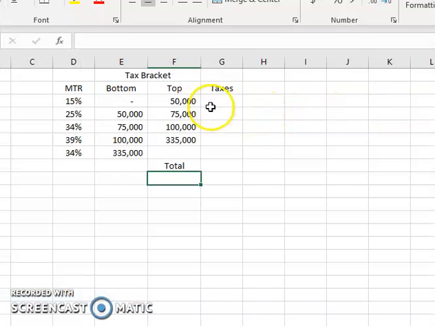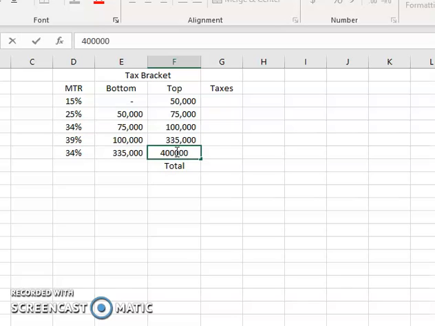Okay, so I've set up this 2017 tax bracket. In this setup, I'm going to enter our $4 million. That's our income here. If our income were, say, 200,000, we would just enter 200,000 here and we'd stop calculating at that point. In this case, up to 50,000 is going to be 15%.